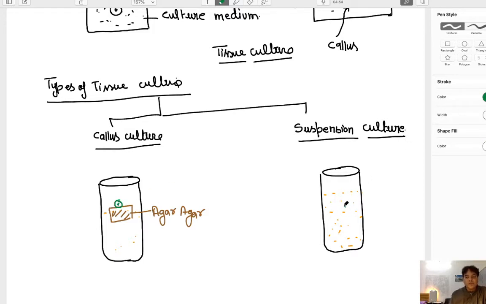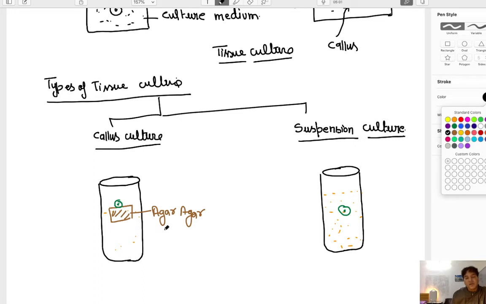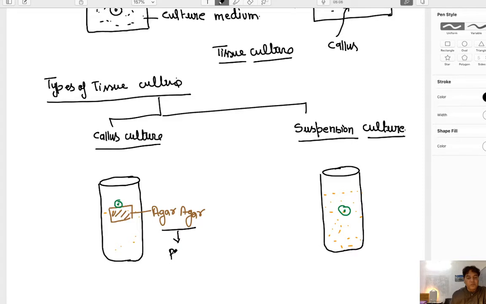And here the cell is dipped directly in the nutrient medium. That means the group of cells or cell is directly dipped in the nutrient medium without any agar. Agar is a phycocolloid obtained from red algae, that is, polysaccharide substances obtained from the walls of the algae. Now this is the nutrient medium, and this is the explant.